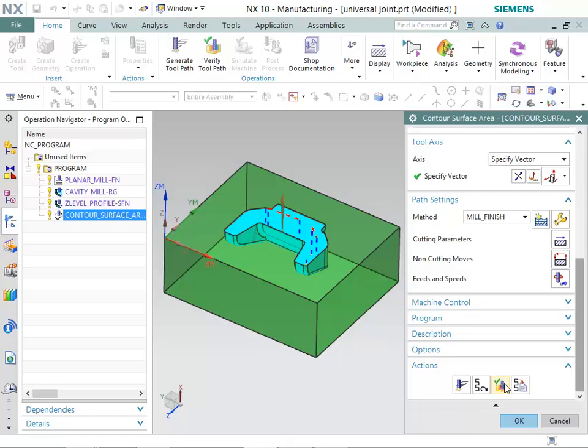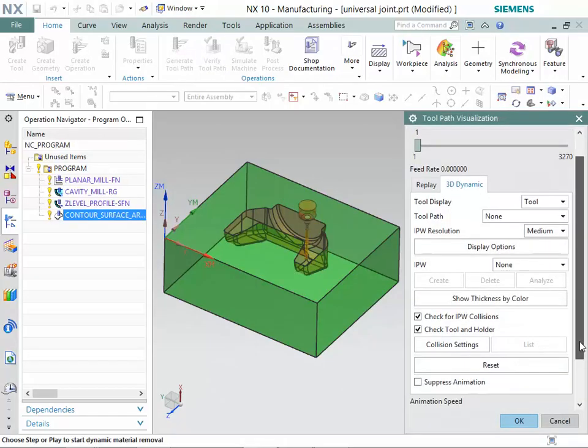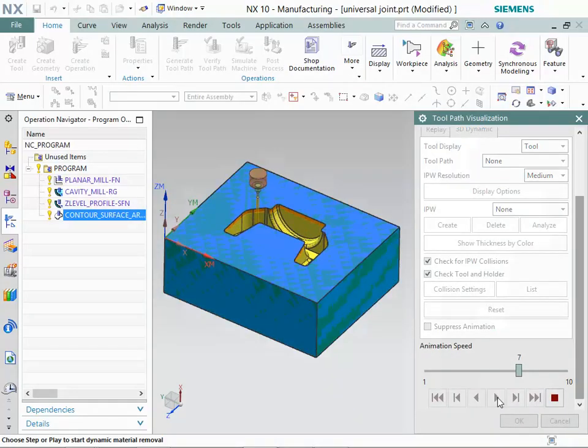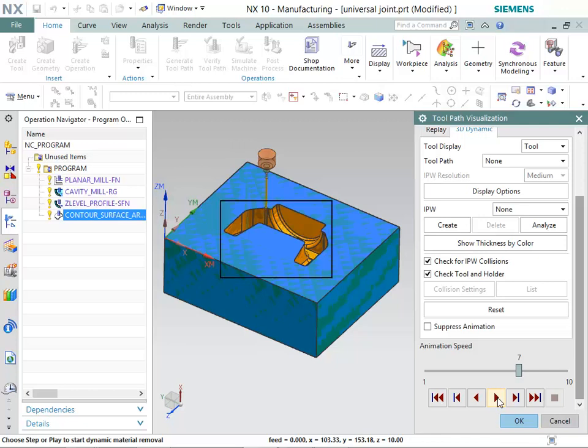Now, click on the Verify button. Then, click on the Play button. You can observe that surfaces of the die are finished using contour surface area operation.